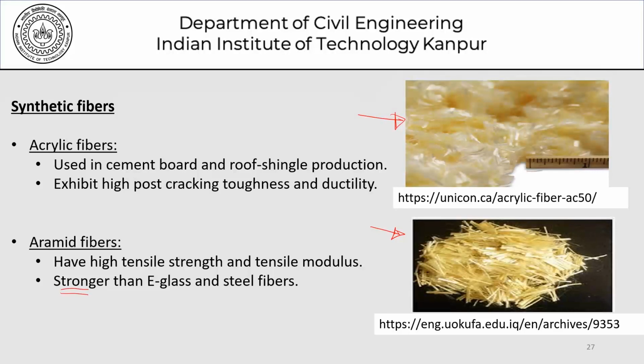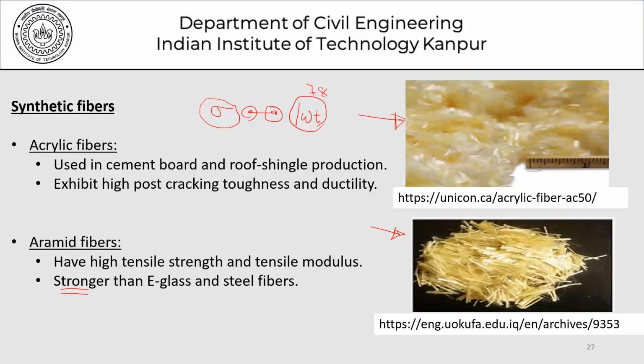Strength sometimes has different connotation when we are talking in terms of fibers and fiber reinforced concretes and so on. One is the strength per se, that is the load carrying capacity. The other thing which we talk about in strength could be strength per unit weight. For example, a material such as steel has a certain specific gravity, maybe 7.8. What is the specific gravity of acrylic or aramid or glass? And with relation to the weight that we use, what is the kind of strength that we get? That is the strength to weight ratio that we often use to compare the performance.